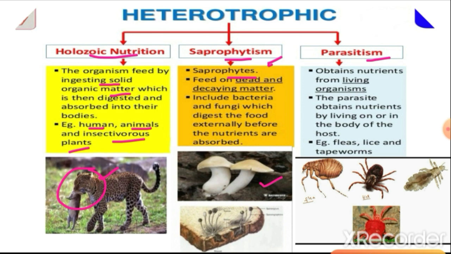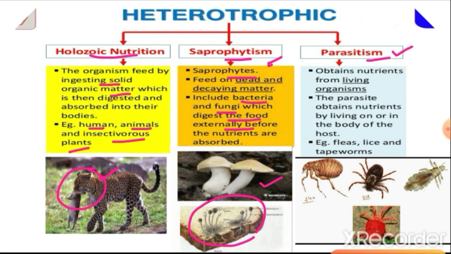In this category we include, after mushroom, bacteria and fungi. They are also like fungi. We see the bread mold on the bread. Sometimes when we put the bread in a damp area, we see this kind of mold or fungi on the bread, the greenish part. So they digest the food externally before getting the nutrients from the food. First of all they digest the food externally and then they absorb the food into the body.